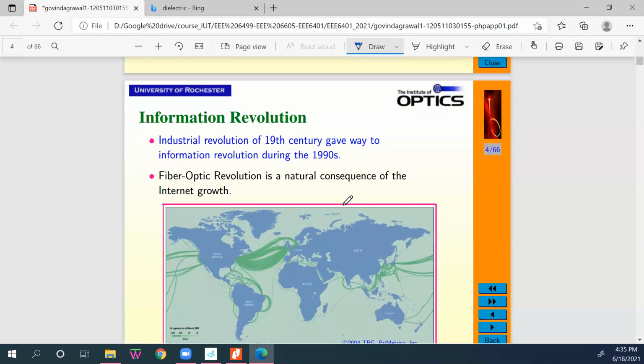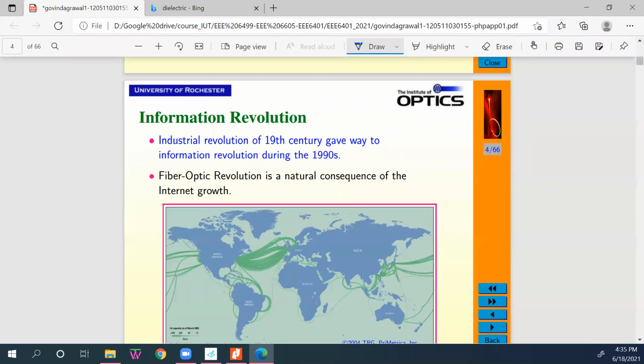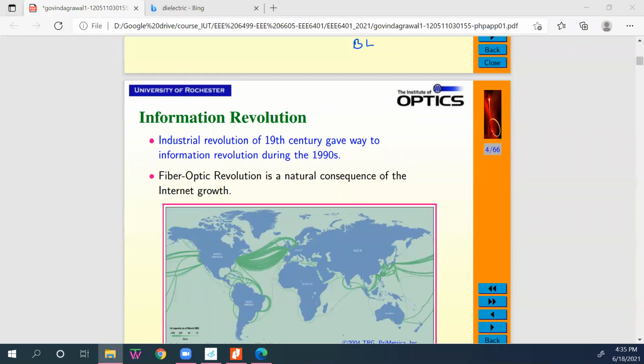Now, I would like to share with you one picture of how optical fiber is used nowadays. Optical fiber is very old technology, introduced in the 60s. It's almost 60 years, right? So we are very much familiar with this optical fiber.